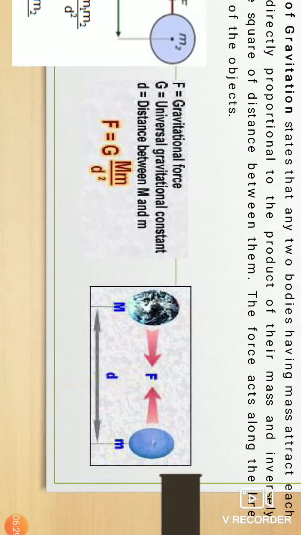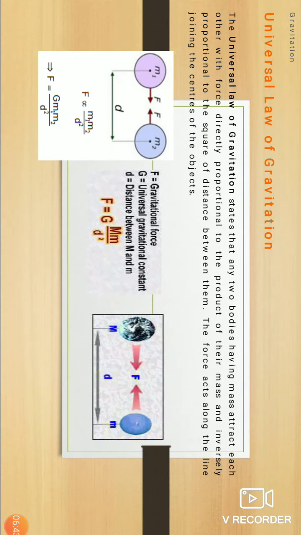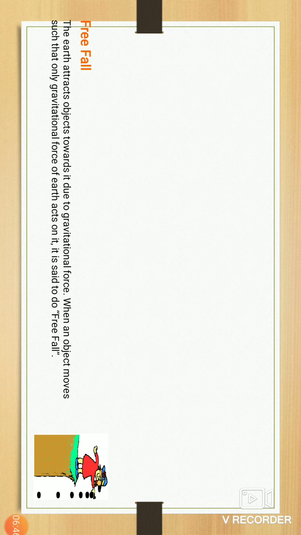The force of attraction is between the earth and the moon, and the distance is from the center of the earth to the center of the moon. Capital M indicates the earth's mass, small m indicates the moon's mass, and d is the distance between them. F is equal to G times capital M into small m divided by d square. This is the universal law of gravitation.